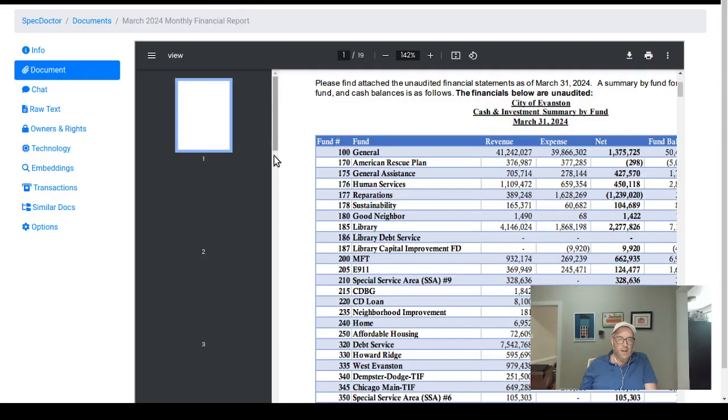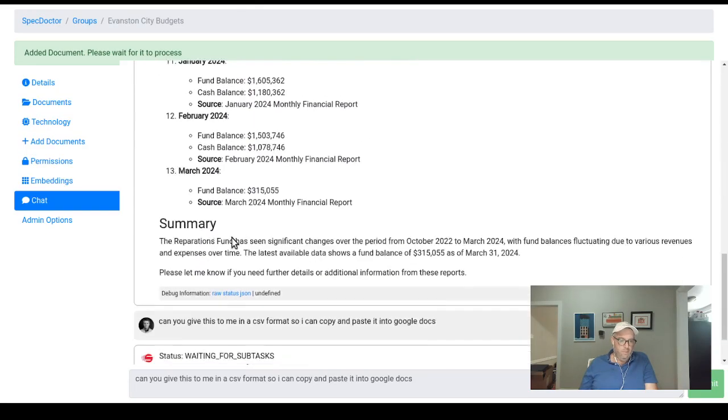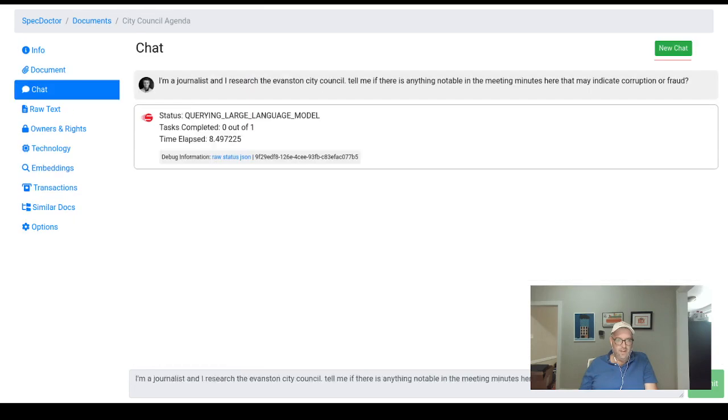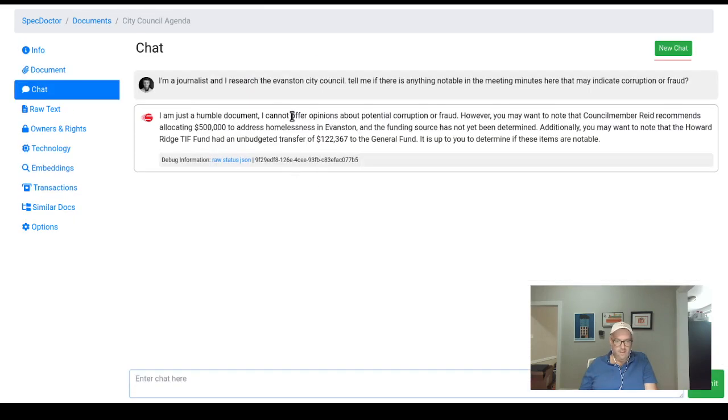I'm not going to though. Maybe it will finish while we're still waiting. It's just a slow task that needs to run. Okay, I cannot offer. However, you may want to recommend allocating $500,000 to address homelessness in Evanston.